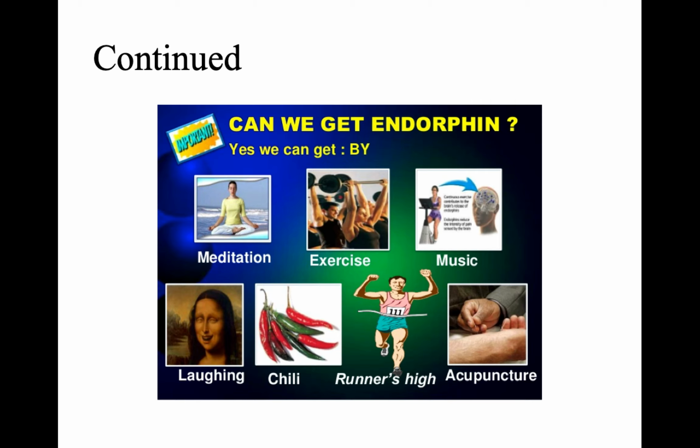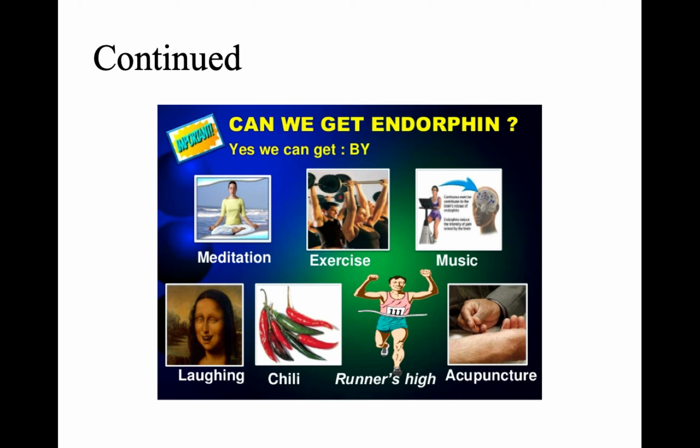Now, under which conditions are the endorphins released? Reports say that the endorphins are released during meditation. Exercise also induces the release of endorphins, as in the runner's high.